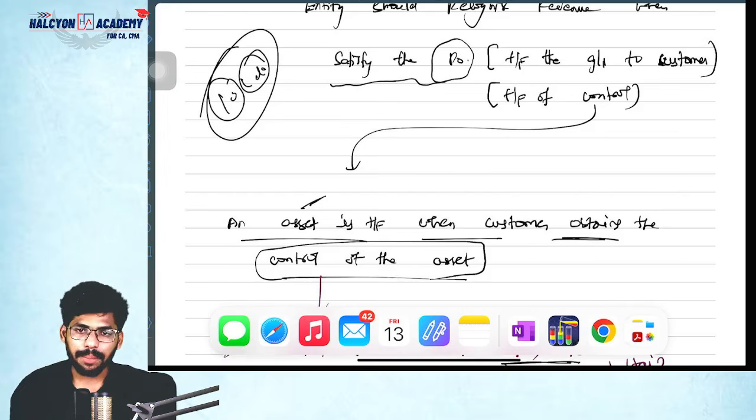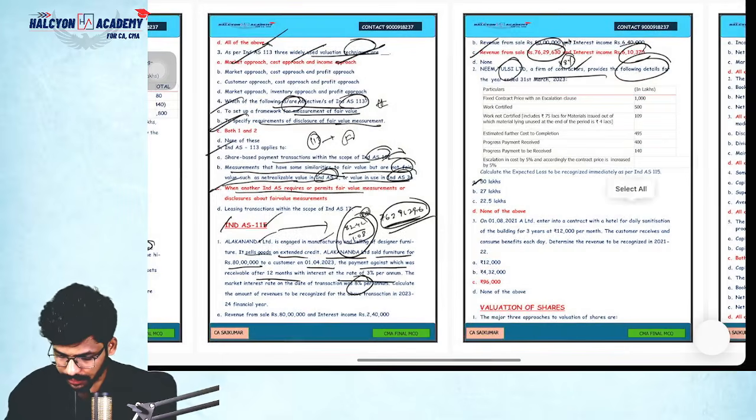We will receive the payments on a progressive basis. That's why the words "payments received" will be seen in the questions also. Clear? Okay, that is more than enough.